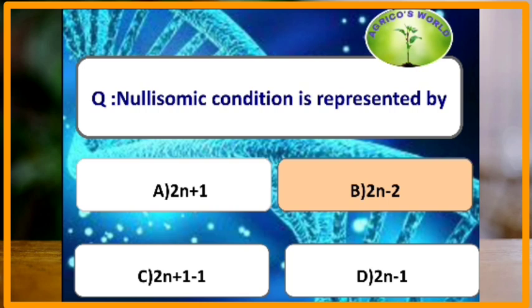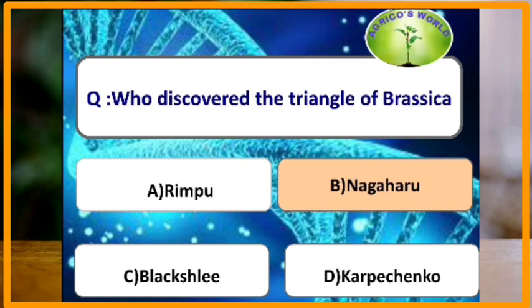Nullisomic condition is represented by? Nullisomic condition is represented by 2n-2, and monosomy is represented by 2n-1, whereas trisomy is represented by 2n+1. Who discovered the triangle of Brassica? The triangle of Brassica, that is the U triangle, which will give the information about the evolution of the Brassica species, was given by Nagaharu.